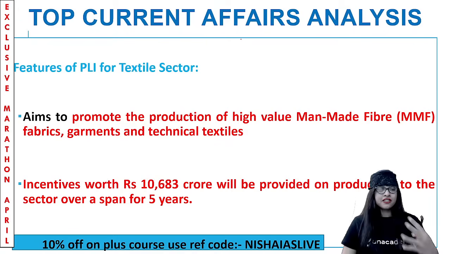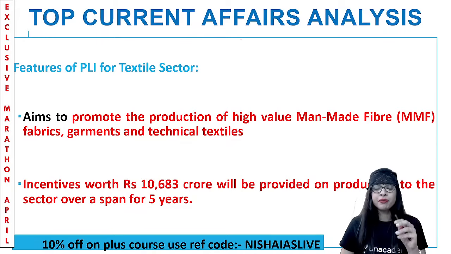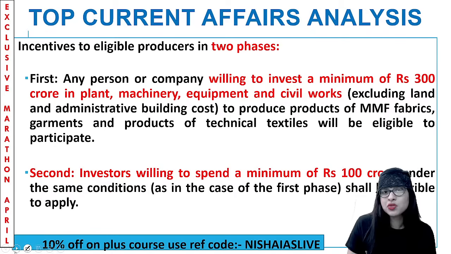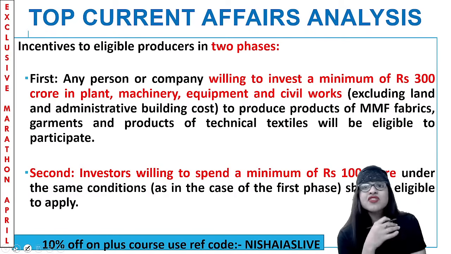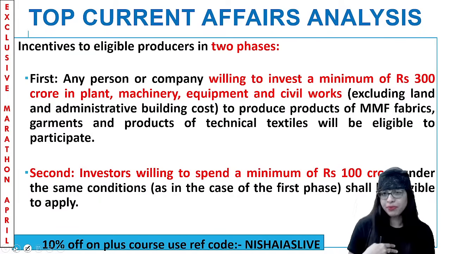And second, incentives worth 10,000 crore will be provided on production to the sector for a period of 5 years. Don't you think so? The people employed in this will have a great incentive structure and a booster to work as well. And they will not provide incentive just like that. To all the eligible producers, incentive will be given in two phases, first and second. First, any person or company who wants to invest a minimum of 300 crore in plant, machinery, equipment, and civil work to produce products, remember fabrics, will be eligible to participate.